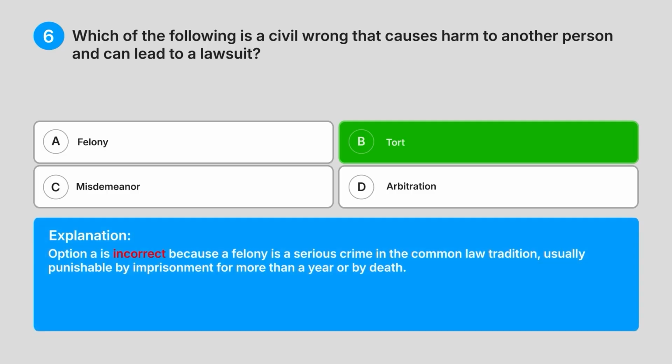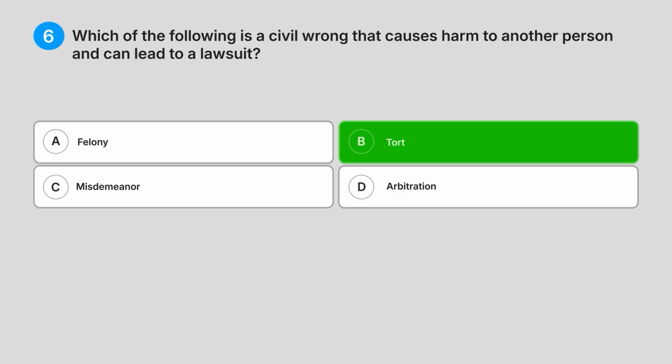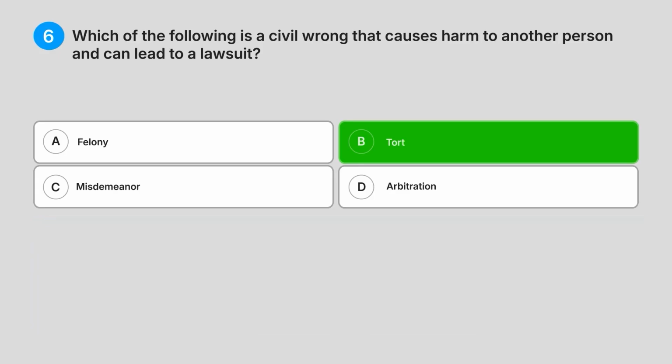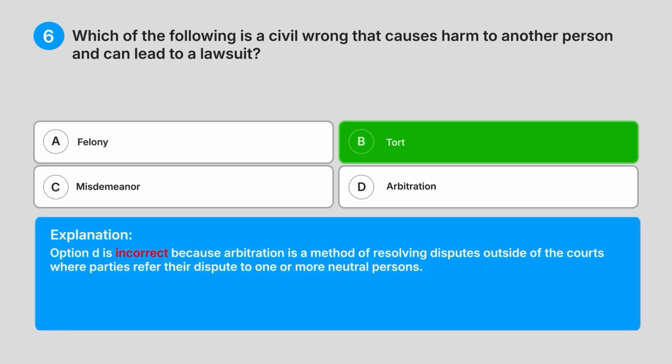Option A is incorrect because a felony is a serious crime in the common law tradition, usually punishable by imprisonment for more than a year or by death. Option C is incorrect because a misdemeanor is a criminal offence that is less serious than a felony and generally punishable by a fine or a short jail term. Option D is incorrect because arbitration is a method of resolving disputes outside of the courts, where parties refer their dispute to one or more neutral persons.